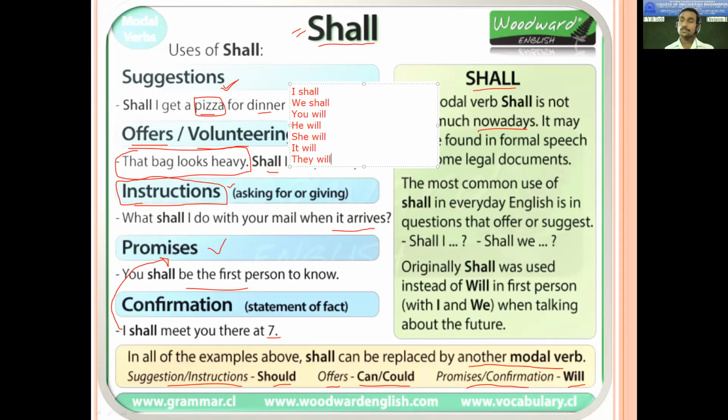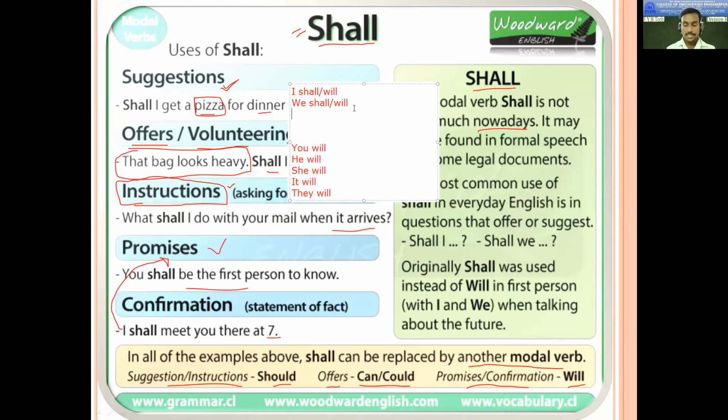But again, this is not the only rule. Here you can use I will also, and you can say we will also. So will is used everywhere. You can say I will, we will, you will, he will, she will, it will, they will. In case of shall, only I shall and we shall. So that you need to understand. But I think there is some difference that you need to understand.